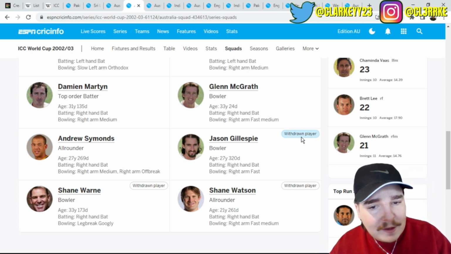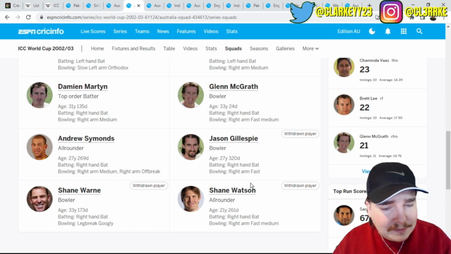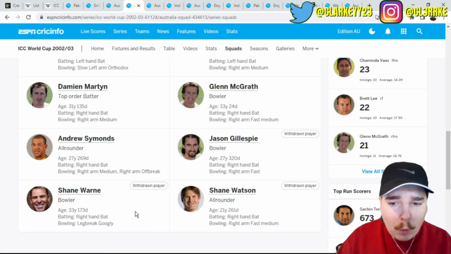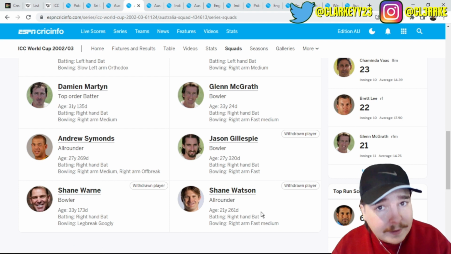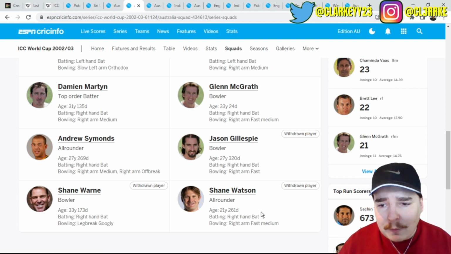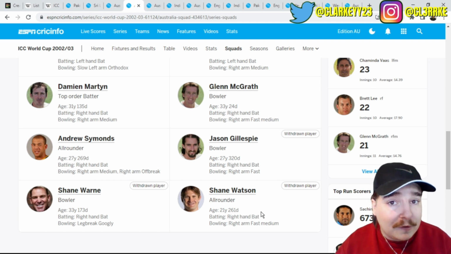It does say that these players were withdrawn. So Gillespie, Shane Watson, and Shane Warne were also withdrawn from this World Cup. I don't know if that was injury or whatever. Obviously, this is another incredible squad.